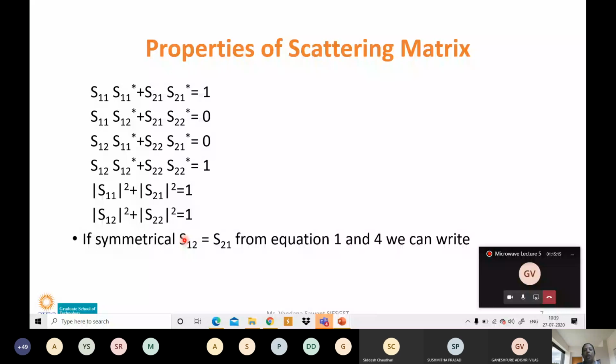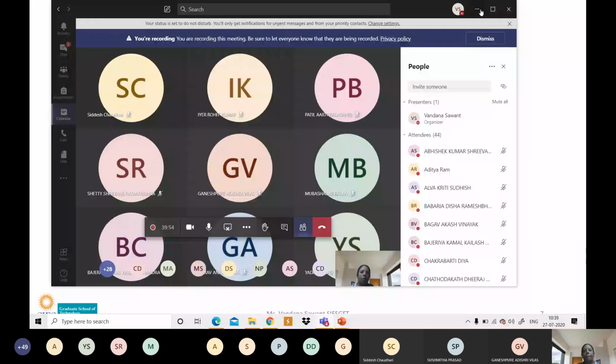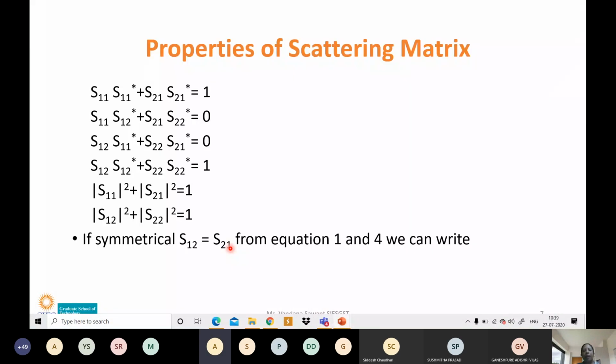S12 indicates that the incident signal is at 2 and the reflected signal is at 1. And what is S21? What is S21, Ankita? Where is the incident signal in case of S21? In S21, 1 is the incident signal and 2 is the reflected signal.